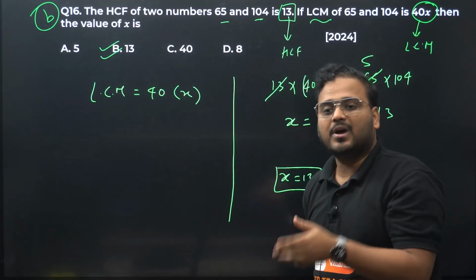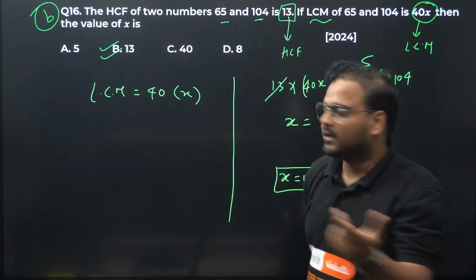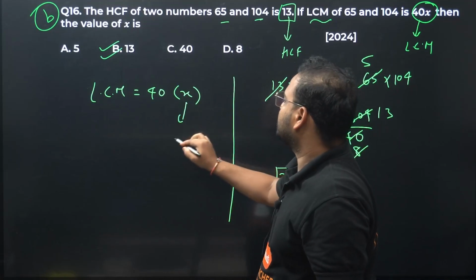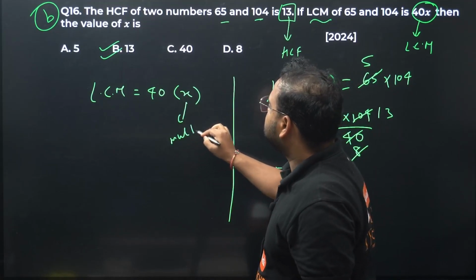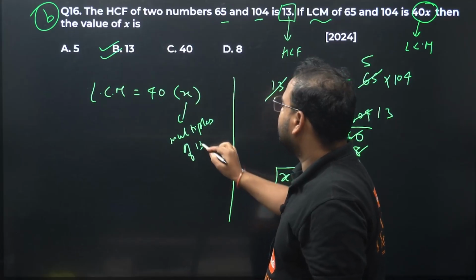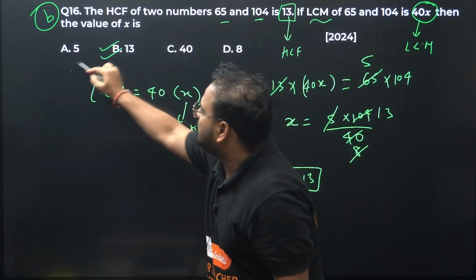Basically, is 13 a factor of 40? It's not. It means this x has to be a multiple of 13, right? Correct? And we have only one such option.